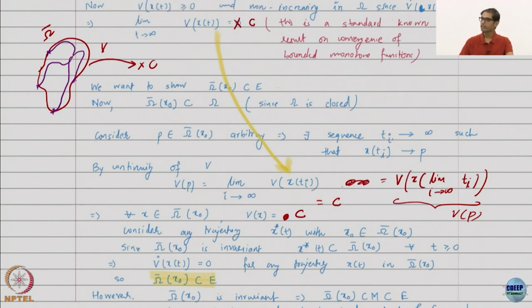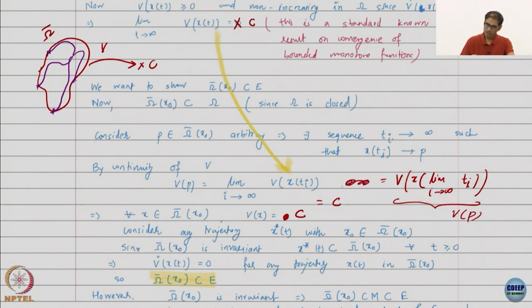Now by continuity of the function V, and also x is continuous, the solutions are continuous, V is continuous, I am free to move this limit inside. That is what I do, move this limit inside, and this quantity just inside this is just p.